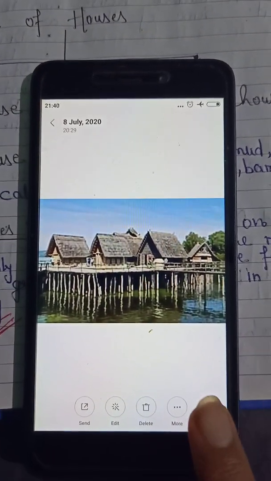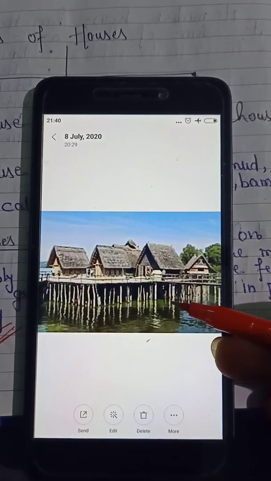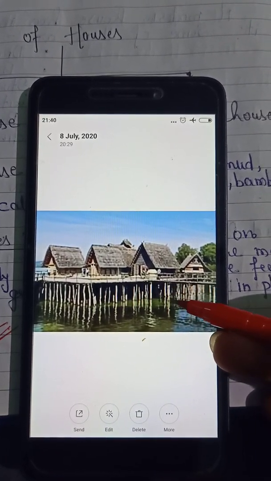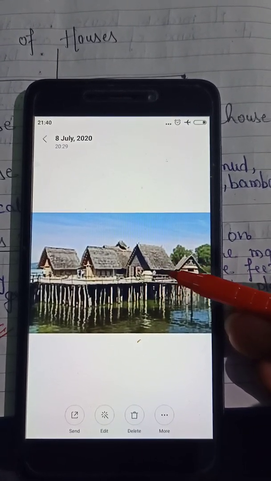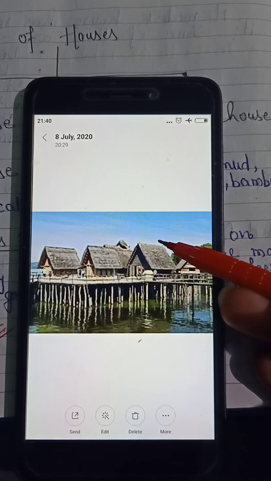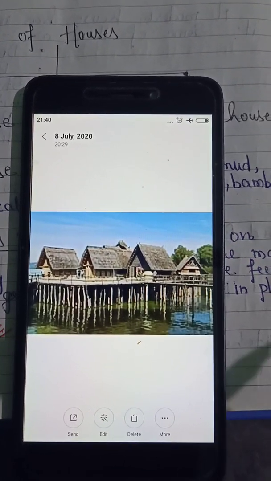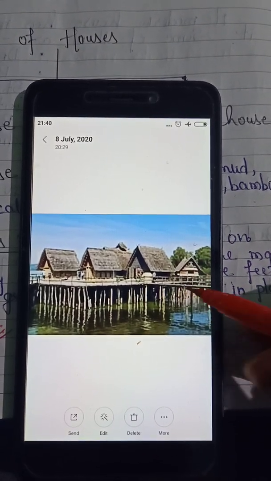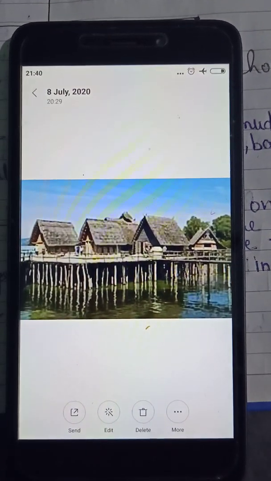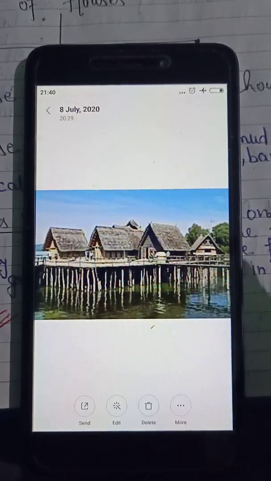You can see here, this is the ground level. So much water is here, and it is above the ground level. It is 10 to 12 feet above, and the roofs of this stilt house are sloping, means water can't be stored for a long duration. It can come down easily to the ground. So these are the stilt houses, and they are completely made with the help of wood.